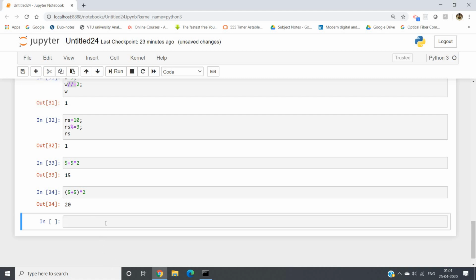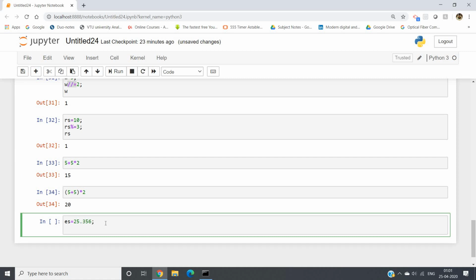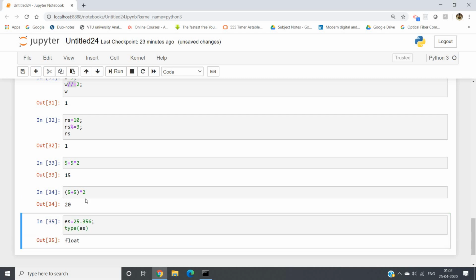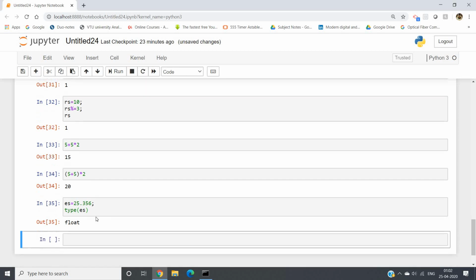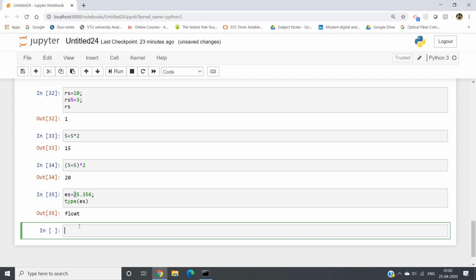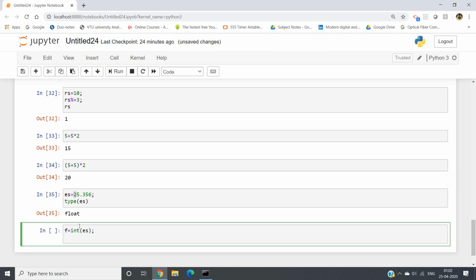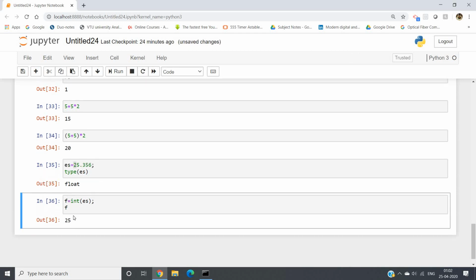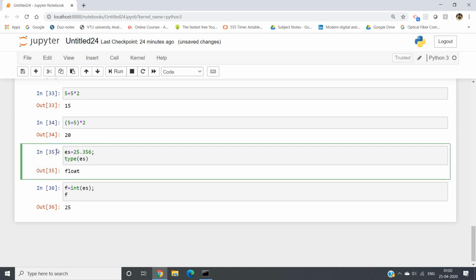All right, now the next concept. Suppose E is equal to 25.36356. Now what data type is this number? Obviously float, right? You can check the type of E, that is float. Now you want to convert this E to integer, that is, you want to get only the 25 part. So you can write F is equal to int of E. Inside int you have to write E. Now if I print F, see, I'll get 25, which is basically the integer part of E.